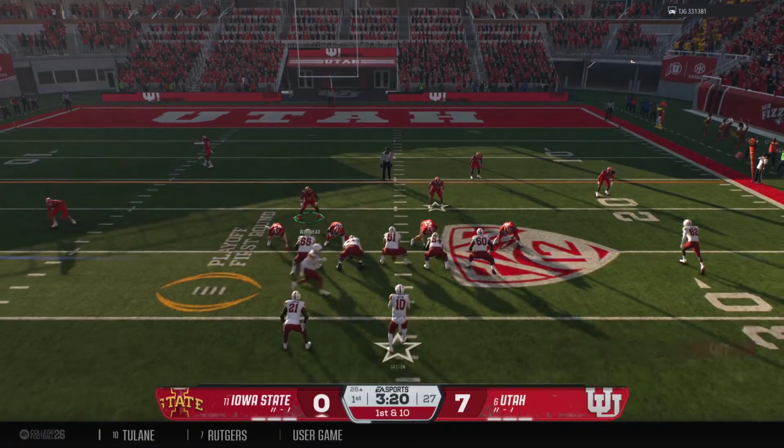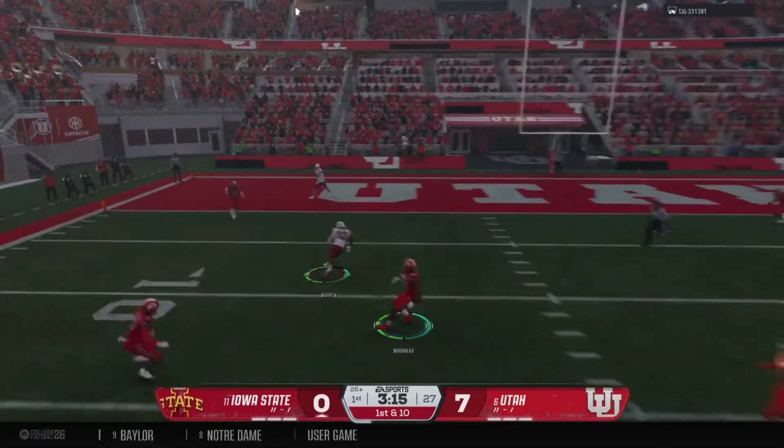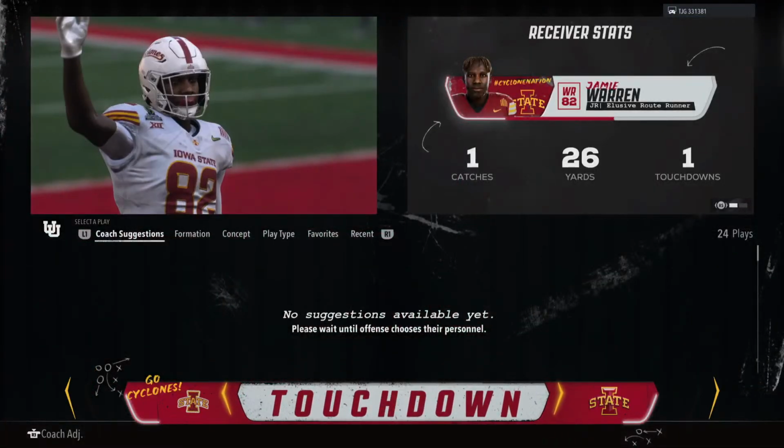The offense with some pre-snap motion. Off the play fake, looking to throw. Delivers quickly to the left side. Wide open downfield. Touchdown, Cyclones.